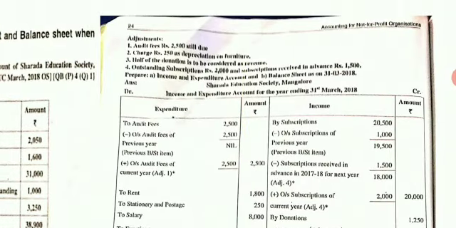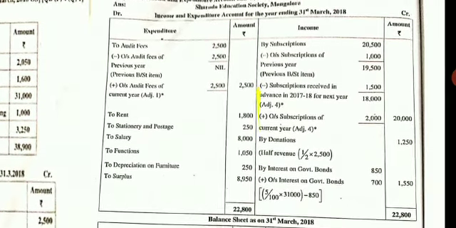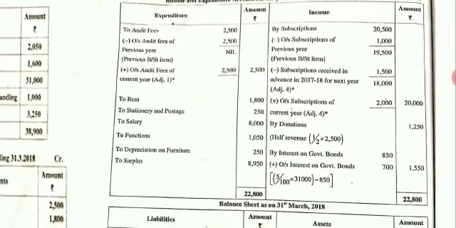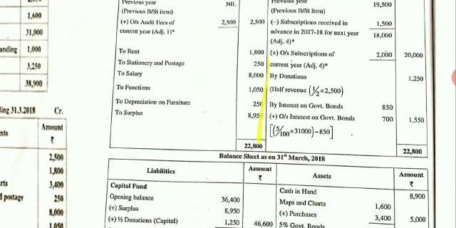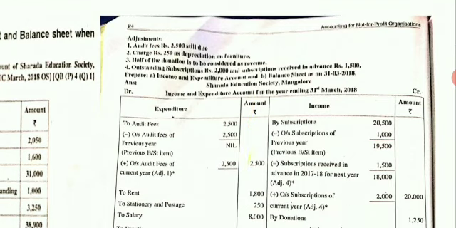Come to the next. Charge depreciation 250 on furniture. It is an expenditure. Come to your expenditure side, write depreciation on furniture, outer column 250. Come to your asset side of the balance sheet. You have written furniture. Below that you write less depreciation 250. Outer column 3,000. Next. Regarding the donations, we have done it, leave it.